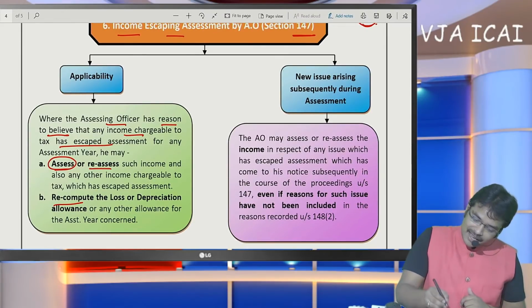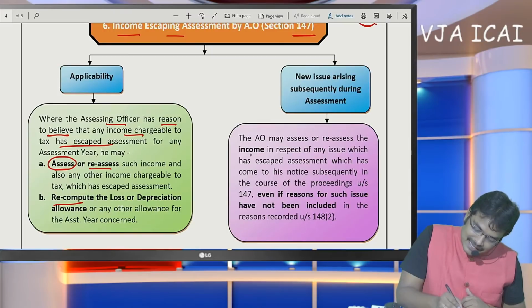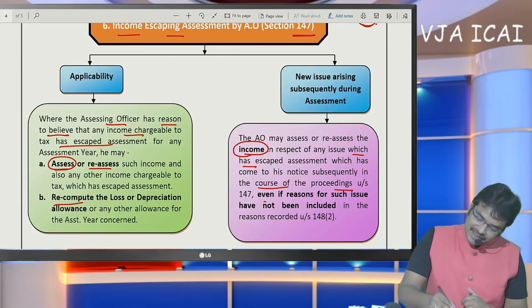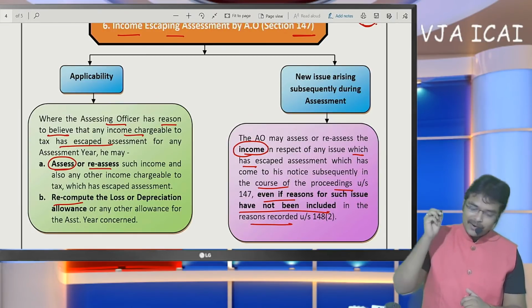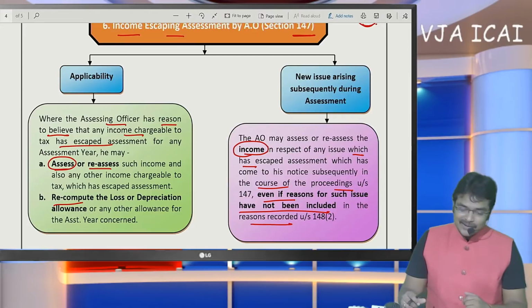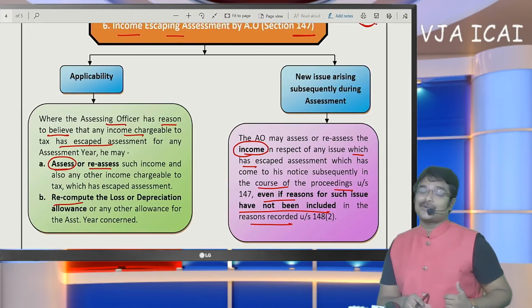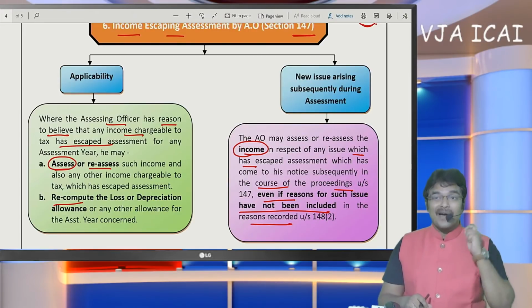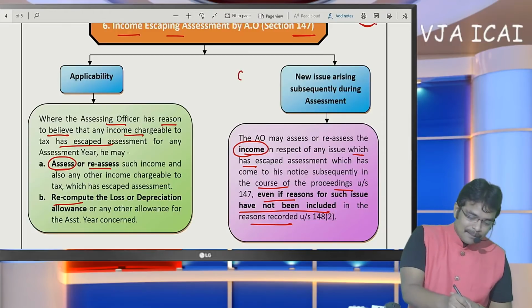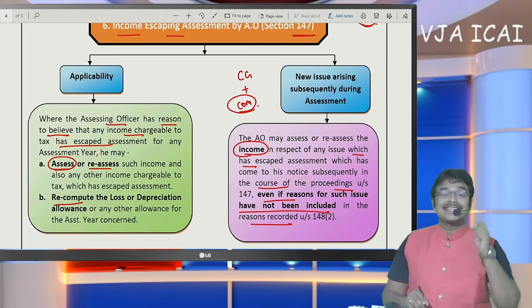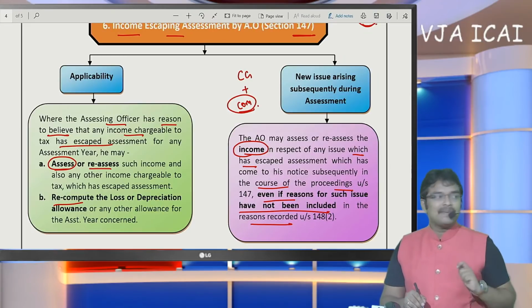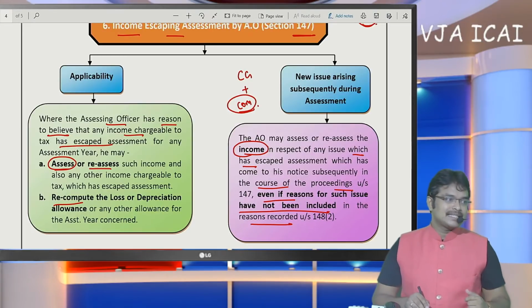And if you see here, the AO may assess the income in respect of which, in the course of proceedings, even such reasons have not been included. He can also assess other income which comes to his notice even though it was not recorded. So in my example, along with capital gain, if the SSE offers commission, such commission income also can be assessed by the officer, is the conclusion.